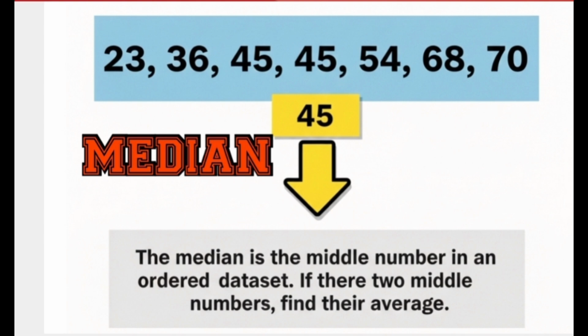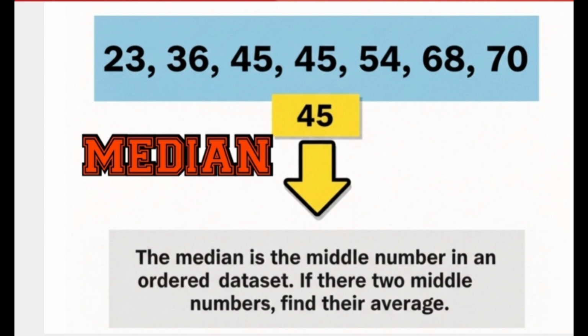Imagine these numbers are the test marks of 7 learners standing in a straight line from the lowest mark to the highest mark. The median is simply the middle value, the learner who stands right in the center of the line. Not at the start, not at the end, but exactly in the middle. The class nodded, and he showed them how to find that middle value, step by step in the story. Step 1, make sure the numbers are in order from smallest to biggest. They already were. 23, 36, 45, 45, 54, 68, 70.